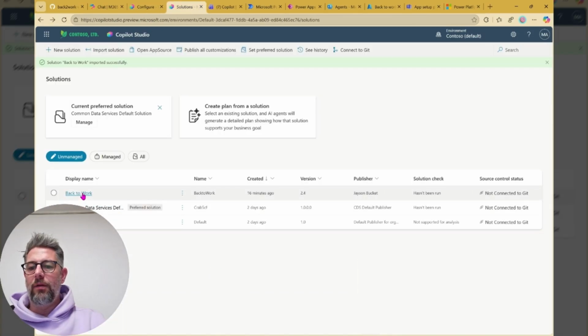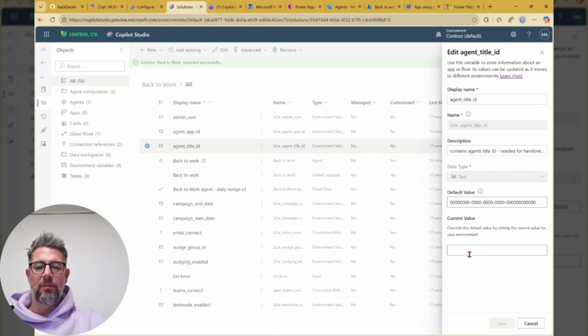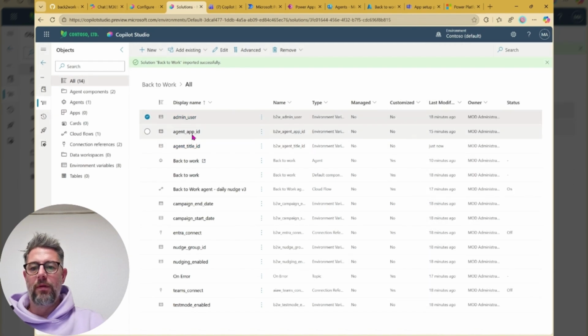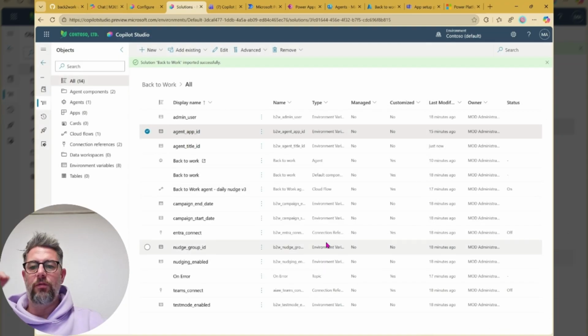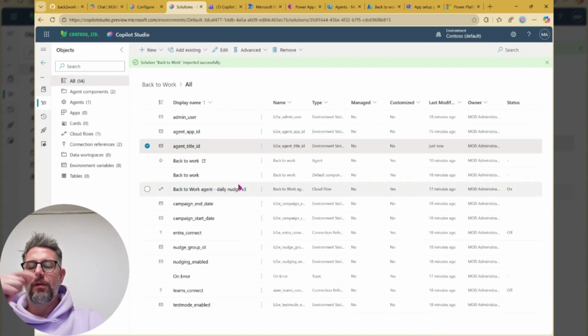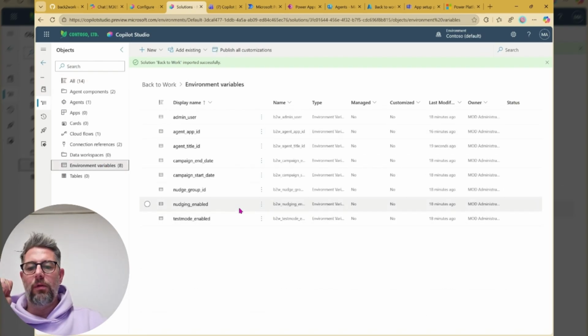So going back into Copilot Studio, that, by the way, would also work if we would be in Power Apps, because, well, that very much looks like that, right? And we've got the agent title ID. Putting in a new value and save. So admin user, we already put in that. Agent app ID, we got that from Entra. Agent title ID, just change that from the sharing link. Then if you just go into environment variables, for sure that is easier.